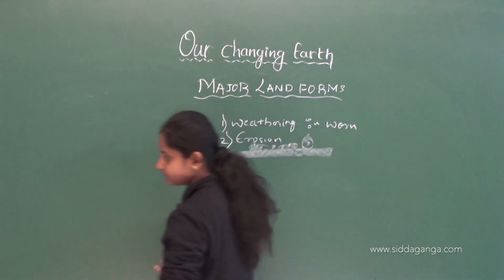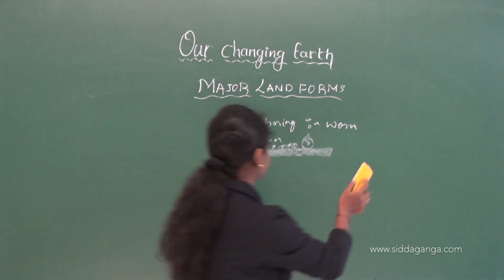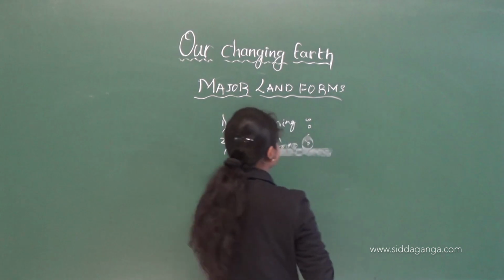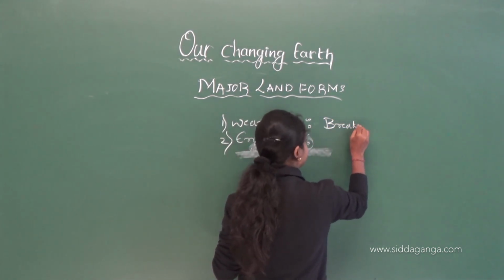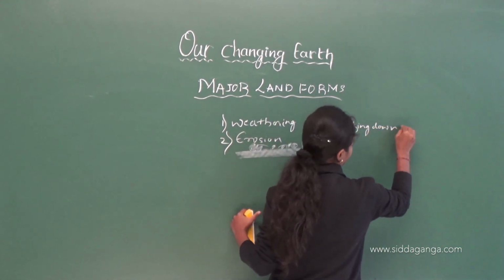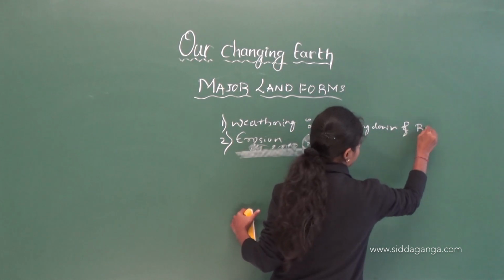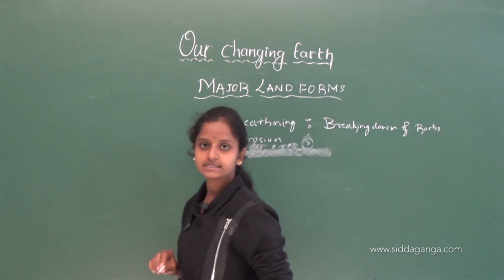Weathering is the breaking down of rocks and minerals which are present on the land surface.